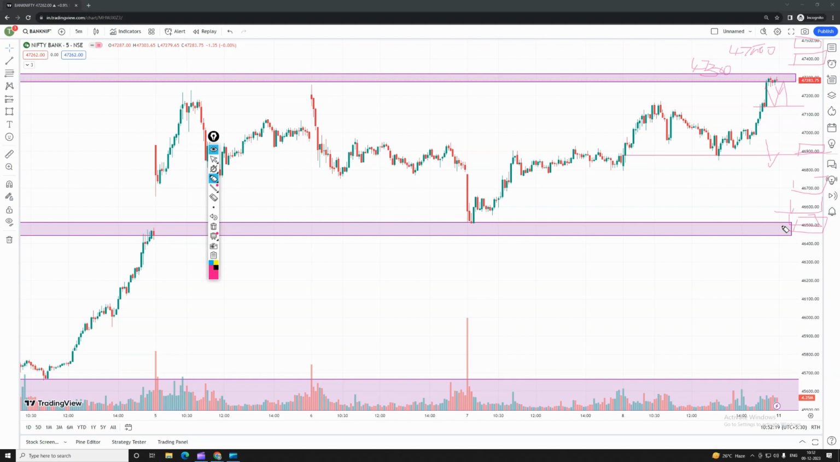Don't be in a hurry, guys. Be patient and wait for the movement to come. According to the price action techniques, you can go for a trade, guys. That was Bank Nifty. Let's look into Fin Nifty. What happened in Fin Nifty?